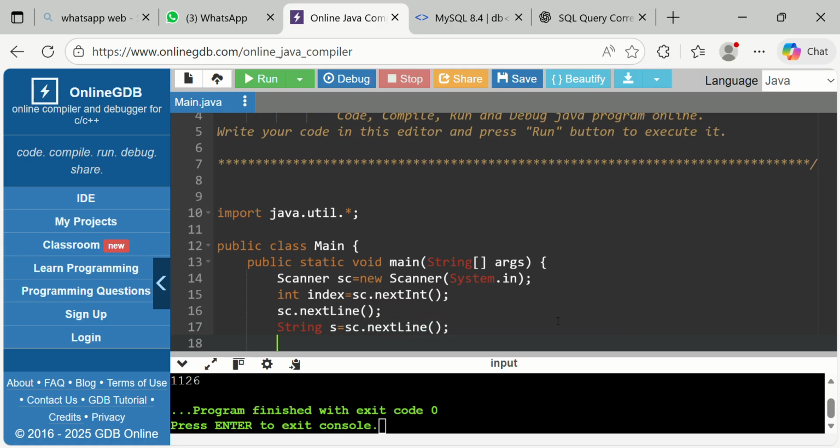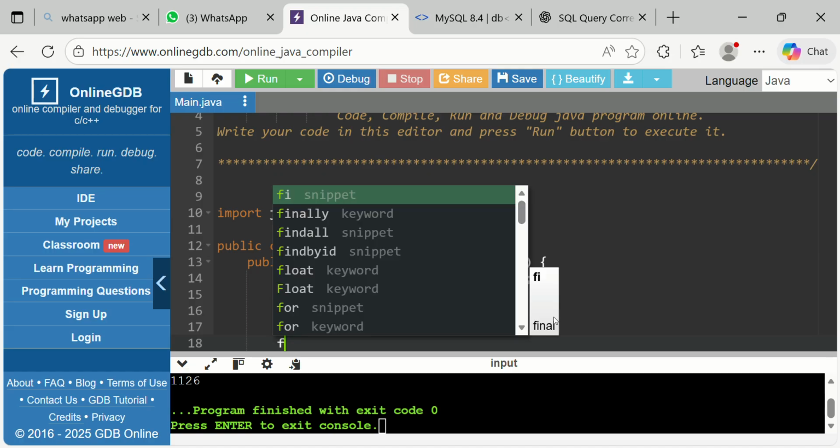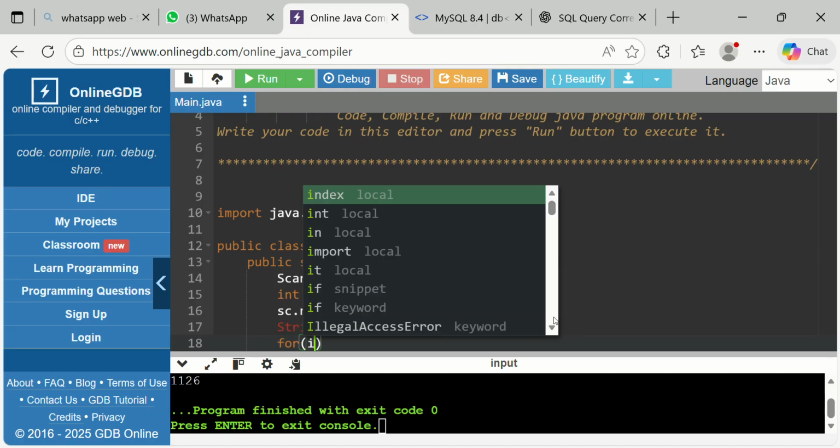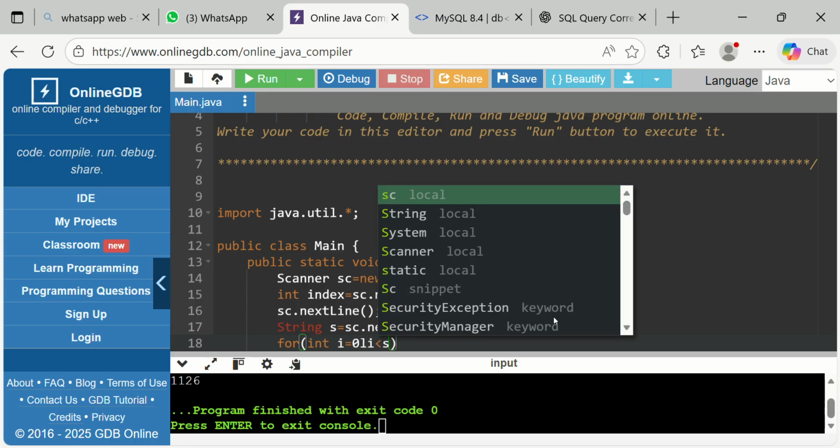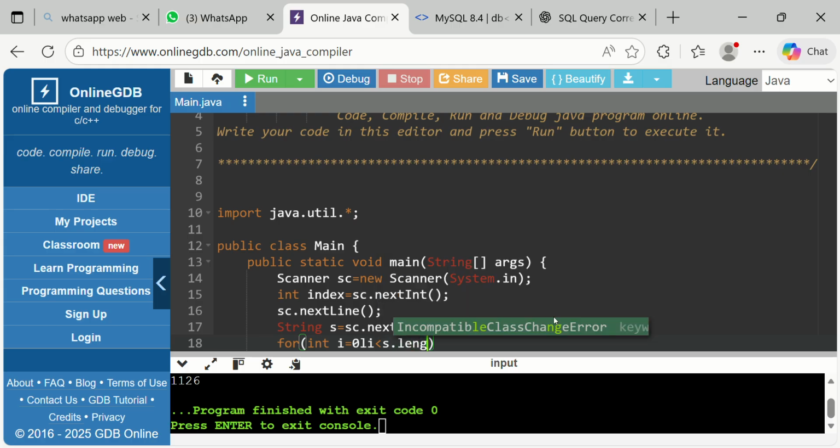Okay, next after this, we are going to write a for loop so that we can traverse the particular string. So int i is equal to 0, i less than. Our string name we have given as s, and its length is our bound.